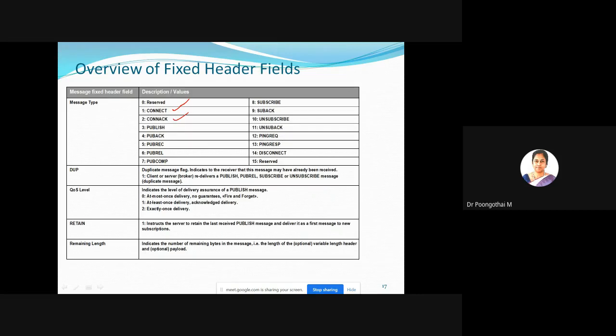Then for publishing a message there is publish, publish acknowledge, publish receive, publish release, publish complete, subscribe, subscribe acknowledge, unsubscribe, unsubscribe acknowledge, ping request, ping response, disconnect, and reserved. So there are 16 possible values, from 0 to 15.